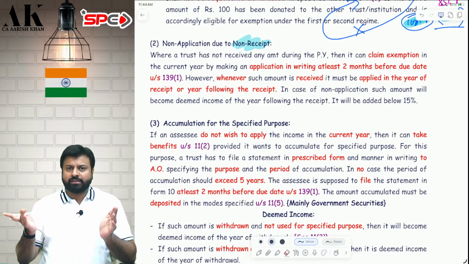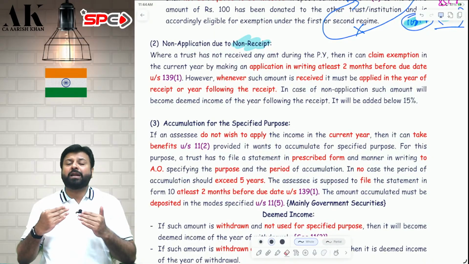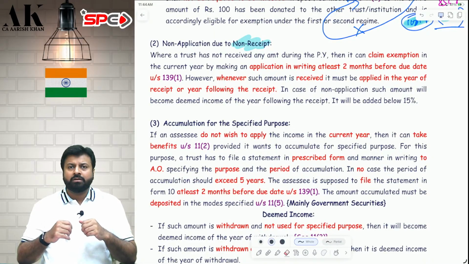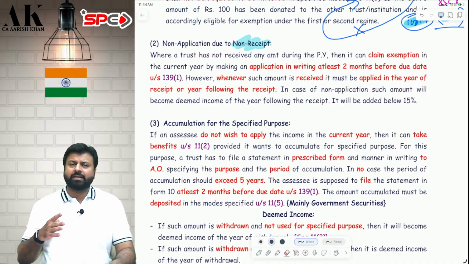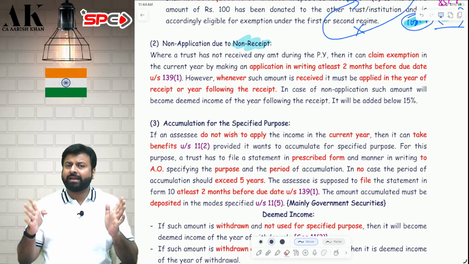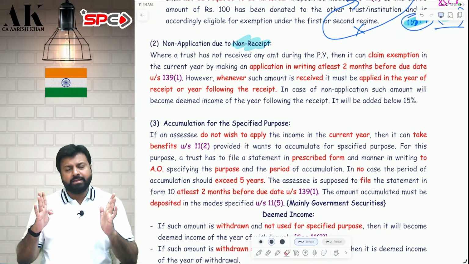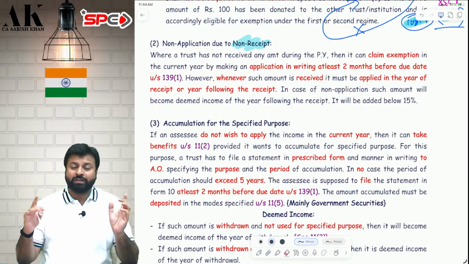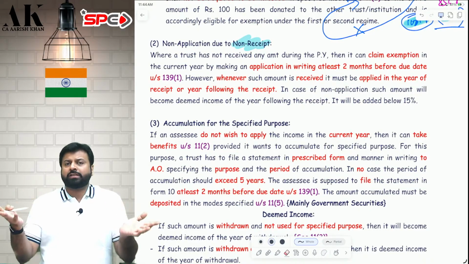In that case, you go to the assessing officer, make an application 2 months prior to the due date of filing of return. Tell the assessing officer, sir, I want the exemption because I have not received the money. So you will get the exemption in the current year. In the current year, claim the exemption without applying, because you have not received the money.